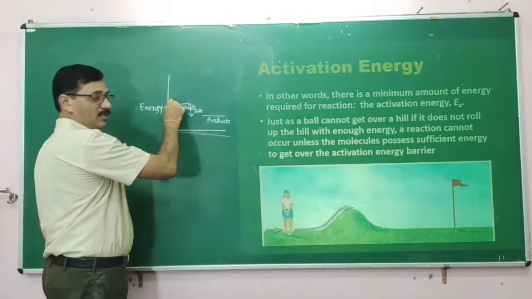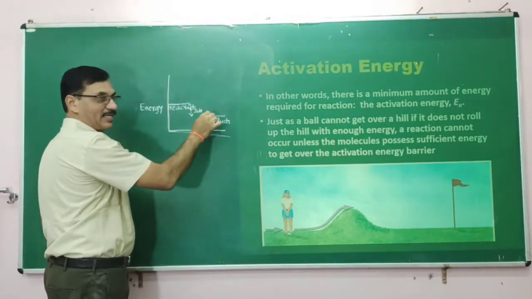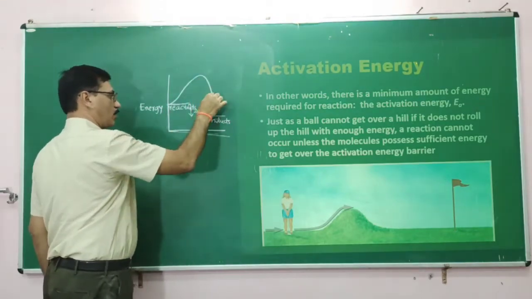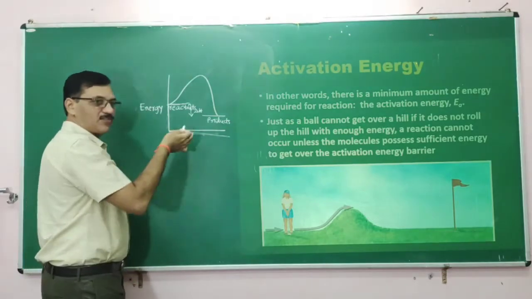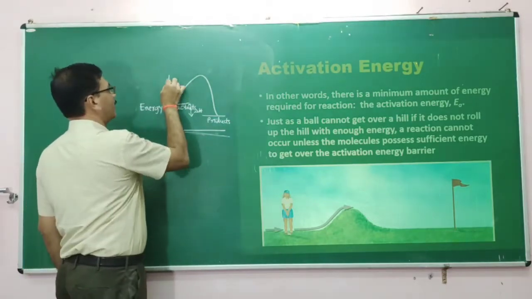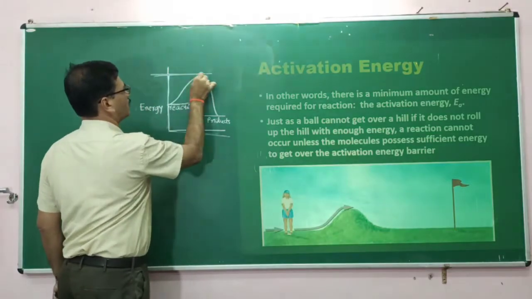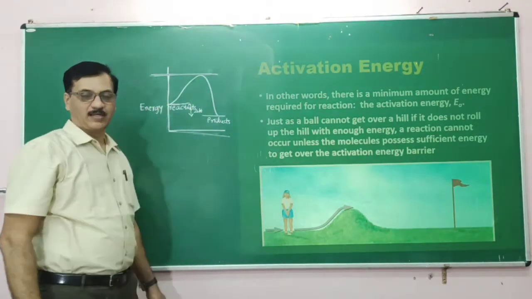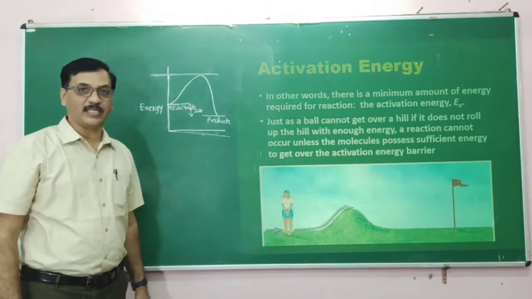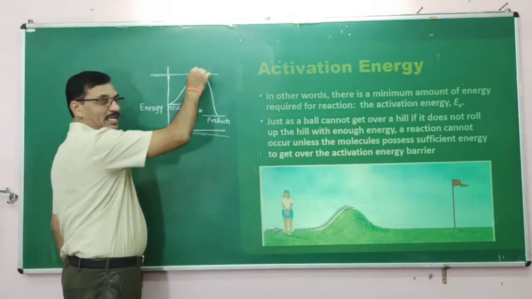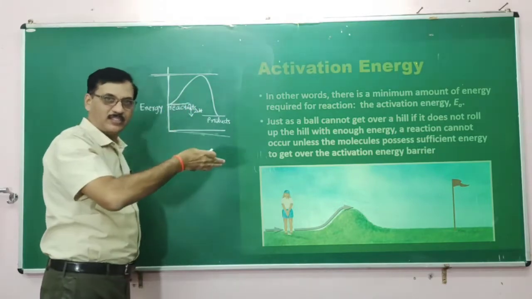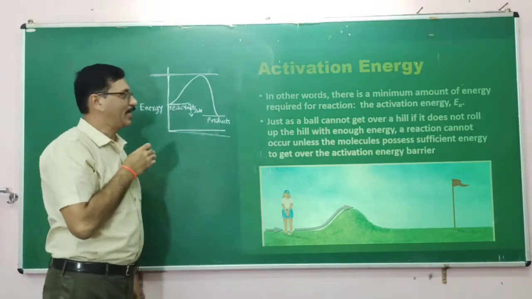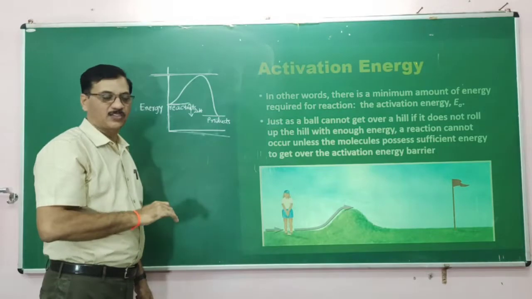The reaction proceeds not directly but like this. This is the reaction coordinate or the path of the reaction. So it needs some energy barrier that is called threshold energy. Only the molecules having more than threshold energy can qualify to participate in the reaction.